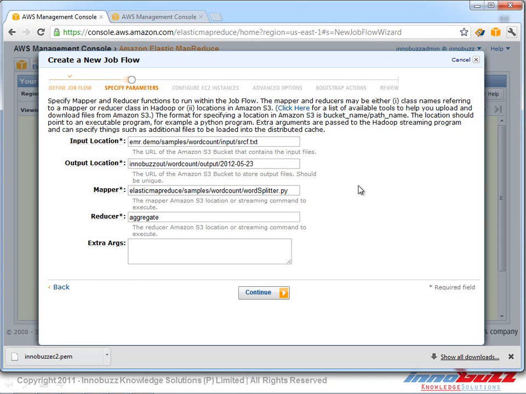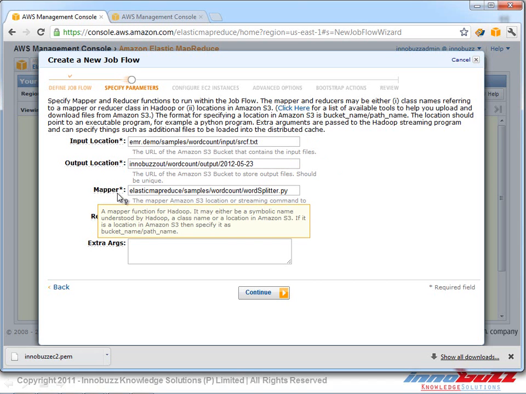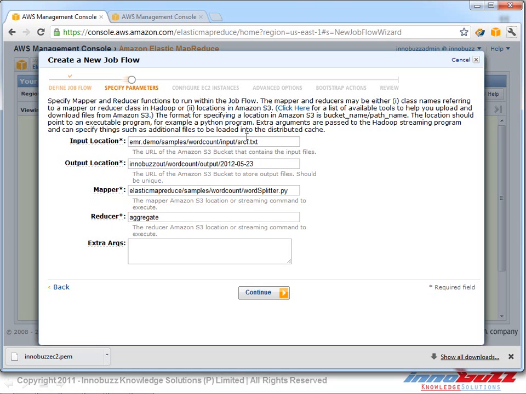Now we have given the input file and we have given the output location. Now we are going to give the mapper, which is the one which performs the operation. We have given the input data, we have mentioned the output location, so we need to say what the process is. So here we're just going to perform a word splitter operation. Here also we need to mention where exactly the word splitter file, otherwise the file which performs the operation, is. We need to mention that location. So let's go back to S3 and select the URL of that process file.